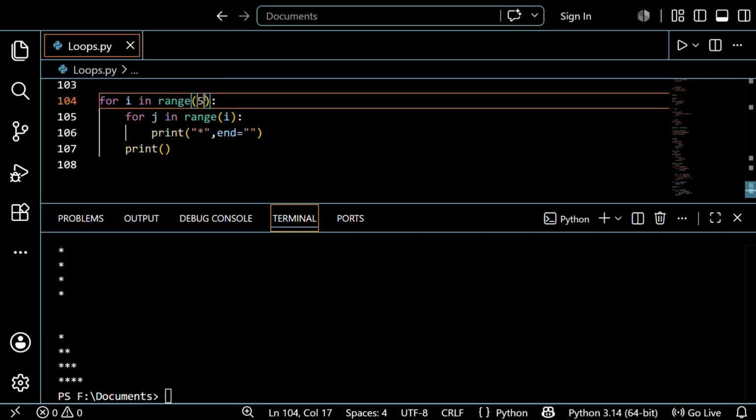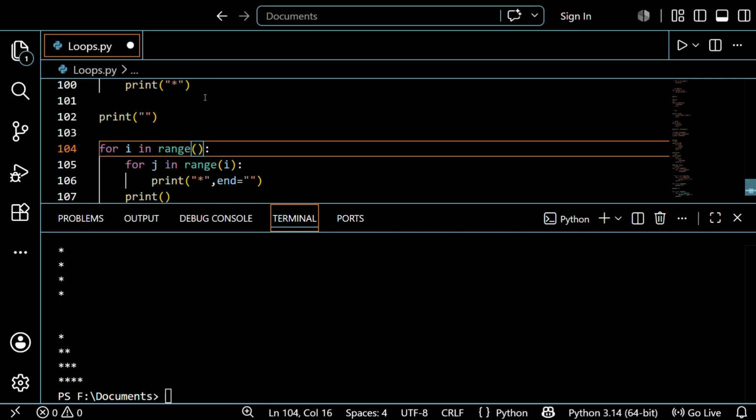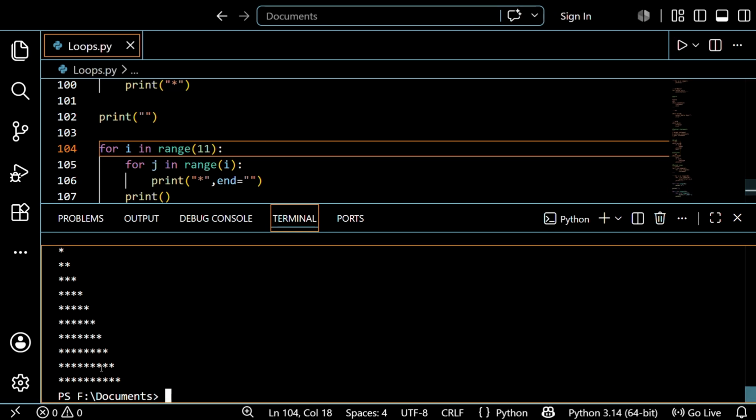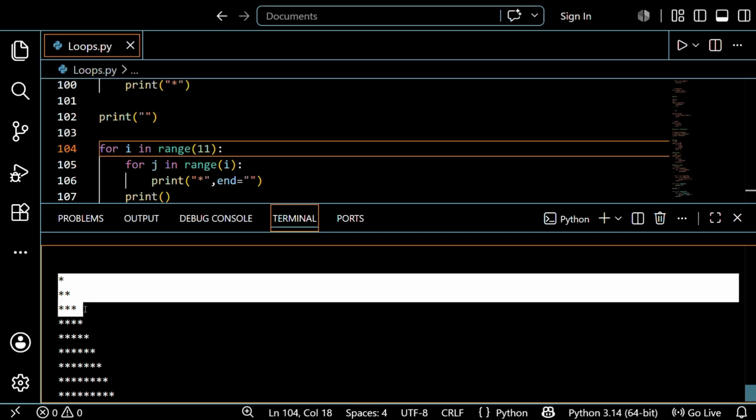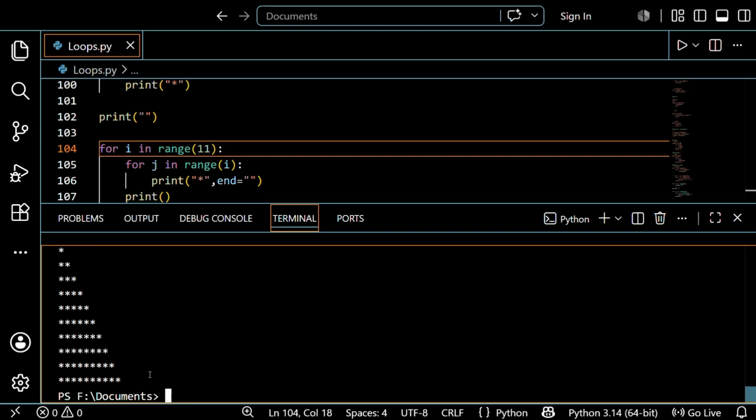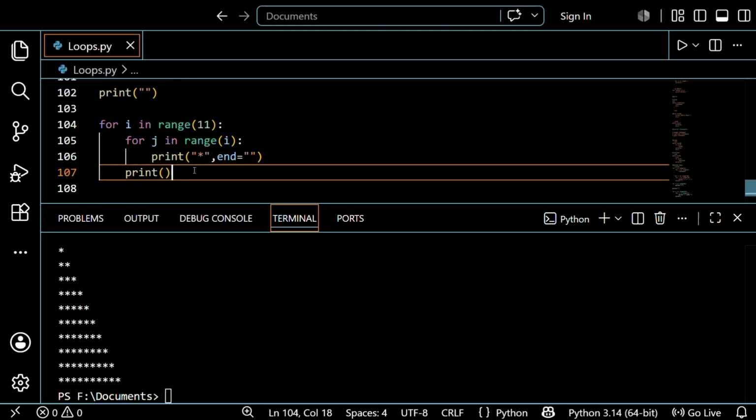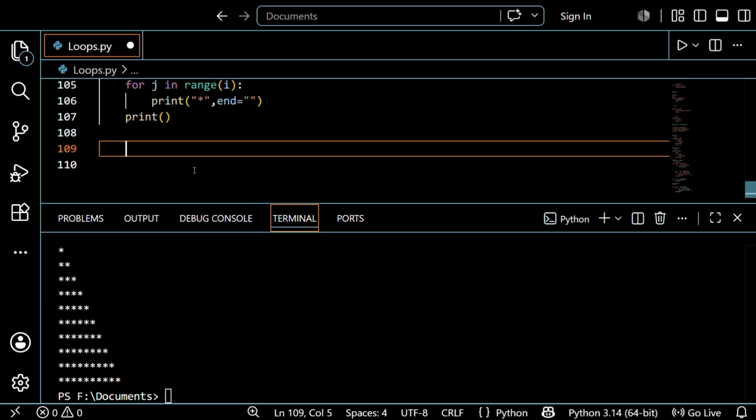So if you want to print 10 times, then you can just enter 11 and save it again and run it again. See, it just printed the star triangle up to 10 lines. So that is the magic of this. By using the nested for, you can make more designs like it.